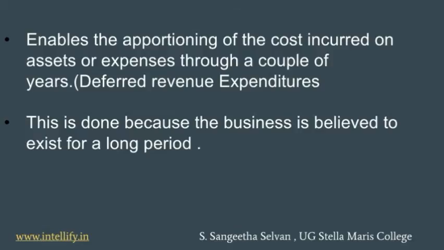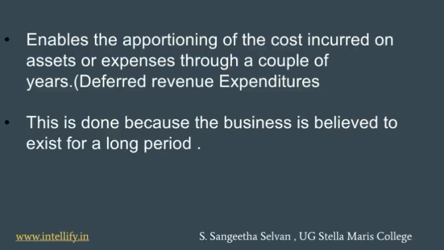To explain more, it enables the apportioning of cost incurred on assets or expenses. To be more specific, apportioning means you are separating the cost. For example, if you have incurred rupees 10 lakhs in bulk, instead of writing rupees 10 lakhs at one time, you are apportioning it as parts of 2 lakhs and writing it 5 times.